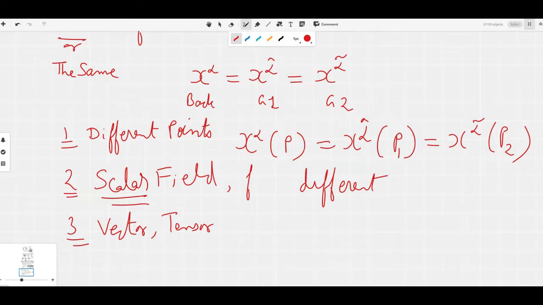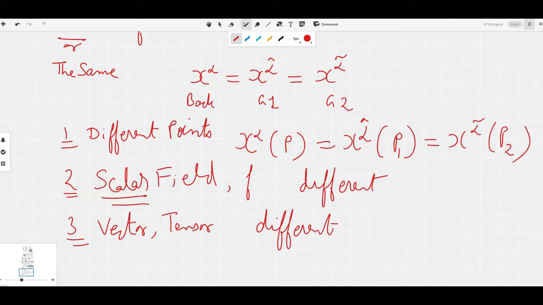And we will learn all this by going into all the gory mathematical details, and we will figure out the relationship of the scalar field, how the scalar fields vary from one gauge to another gauge while keeping the values of the coordinates the same, and how the vector and tensor fields vary from one gauge to another. So vector and tensor fields will also be different in different coordinate systems.